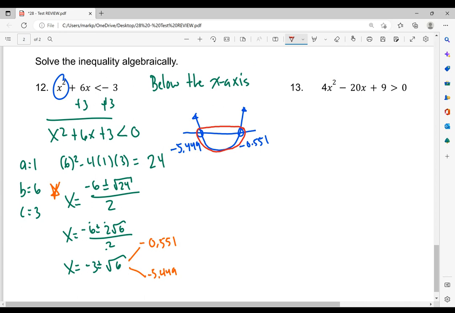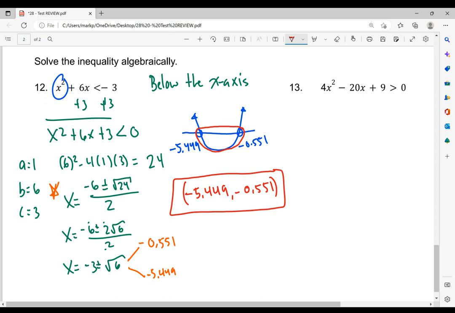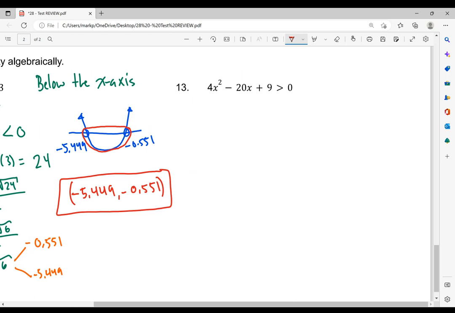So we start with the smaller value first. So negative 5.449 comma negative 0.551. They're not closed, so open parentheses for open circles, and there is my compound inequality. All right, now we're down to the last part here, number 13.